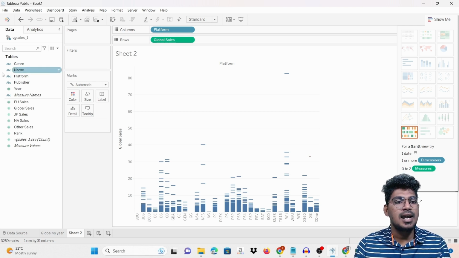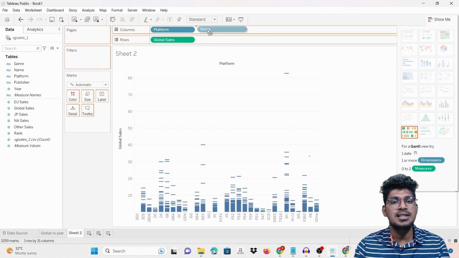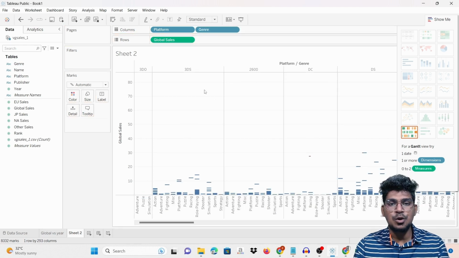And again, comparing the genre as well with this particular platform. Once you make the genre for these particular platforms, it comes like this. For example, 3DS, and this is the platform, and this is the genre.